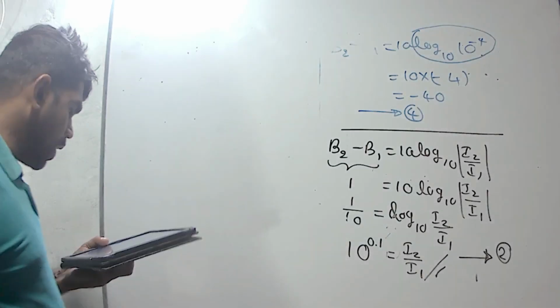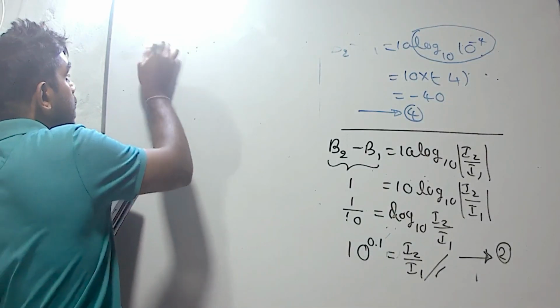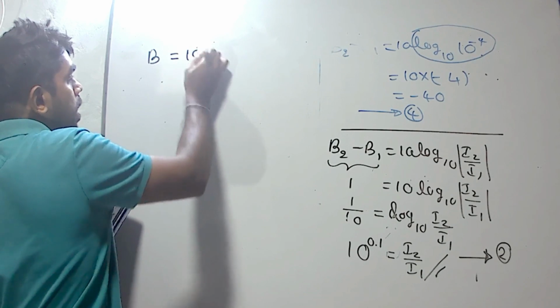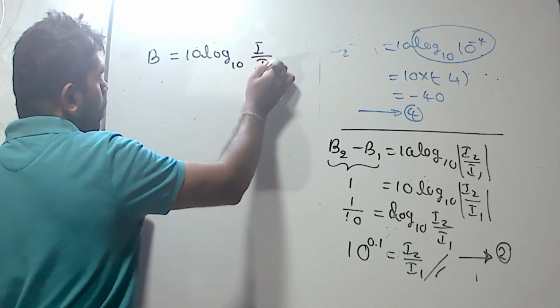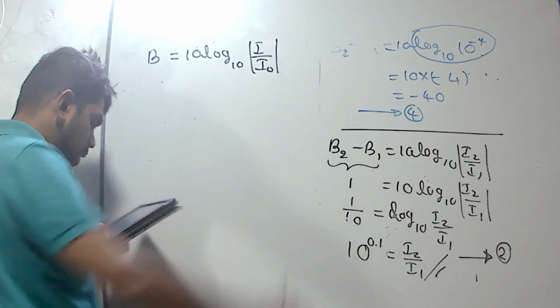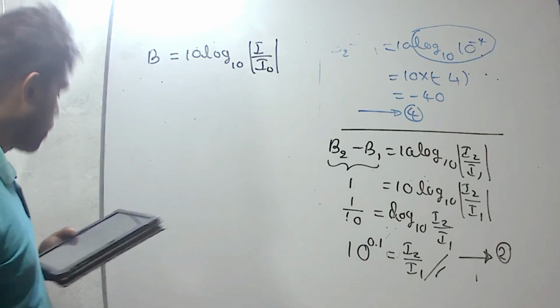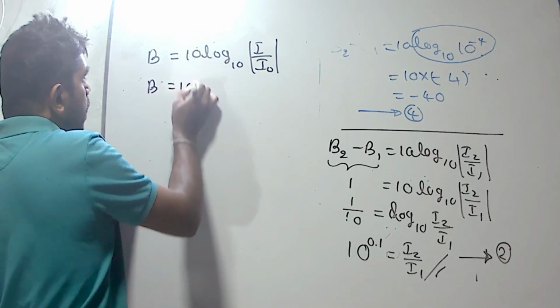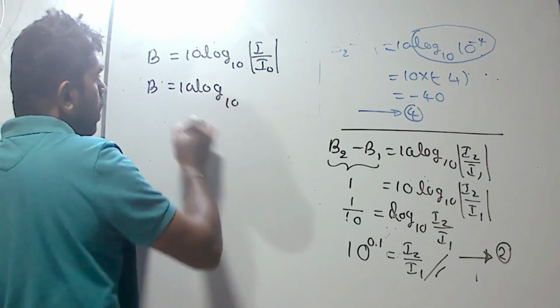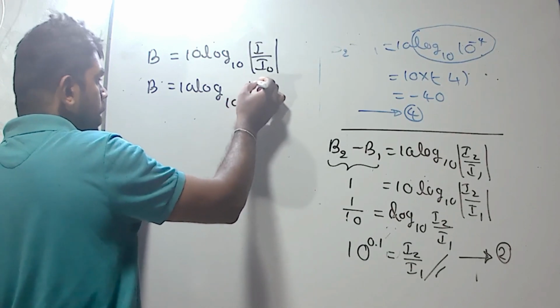We can write the equation for the sound intensity level: B equals 10 log 10 of I divided by I naught. I naught means the threshold of hearing.